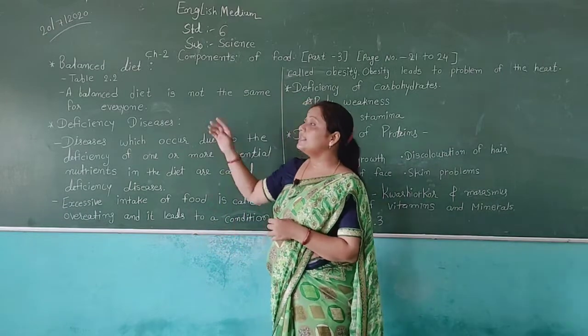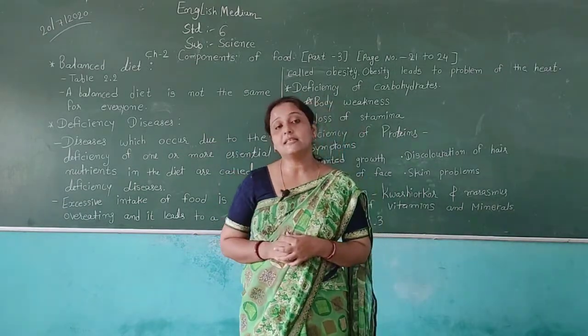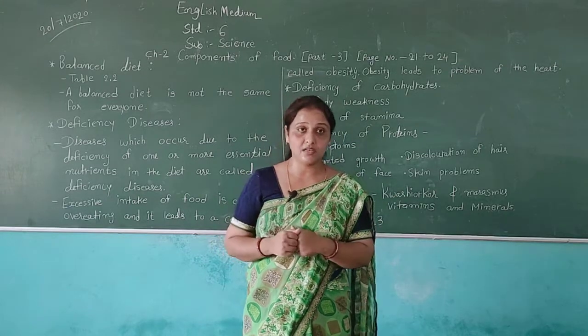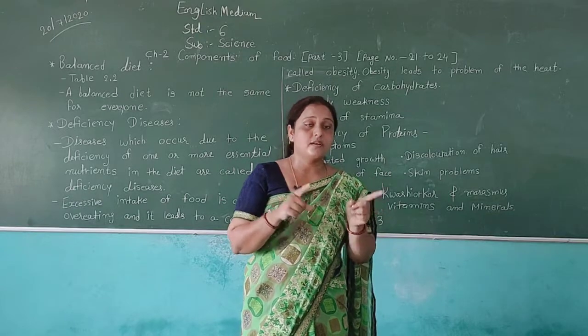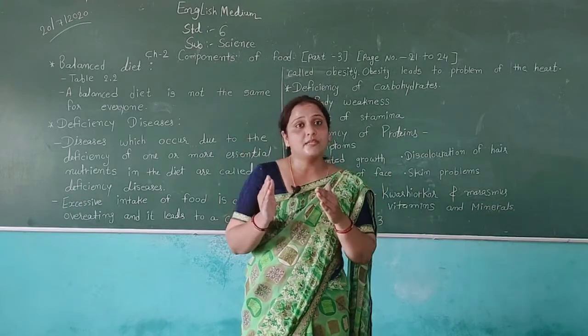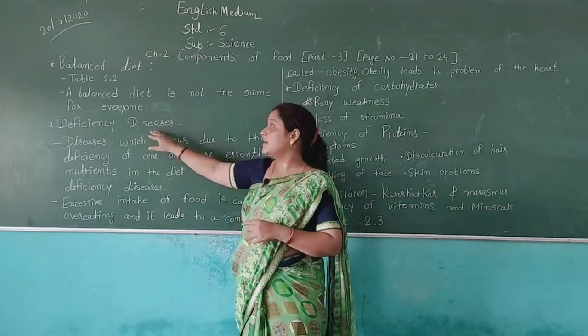So students, in this session, first we discussed the balanced diet. A balanced diet is very necessary for every person, but a balanced diet is not the same for every person. It is different from one person to another. Okay, then after, deficiency diseases.